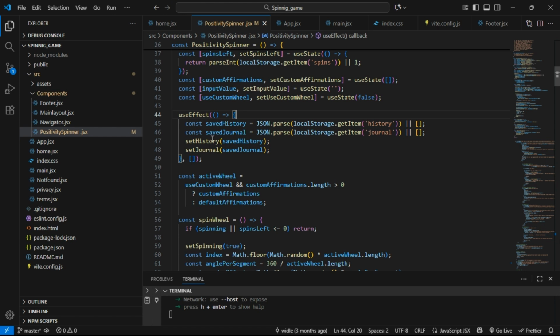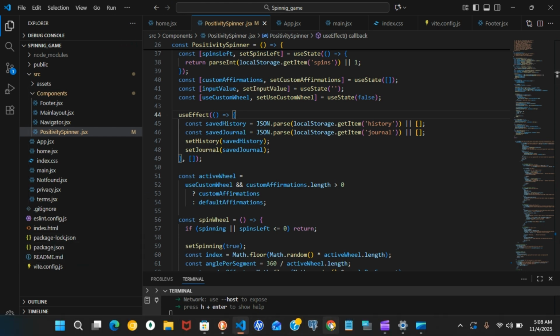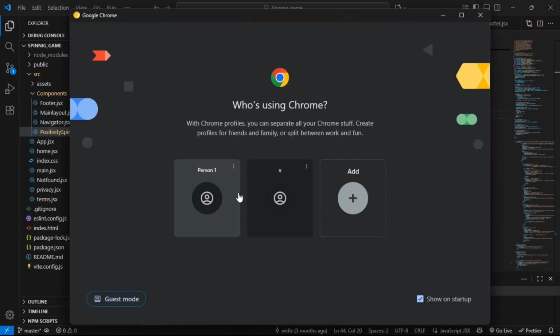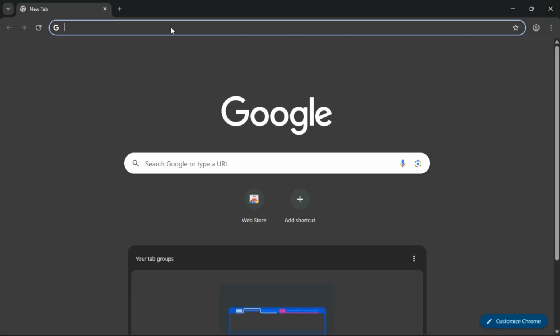What is useEffect? You can basically look on Google to check what useEffect is.